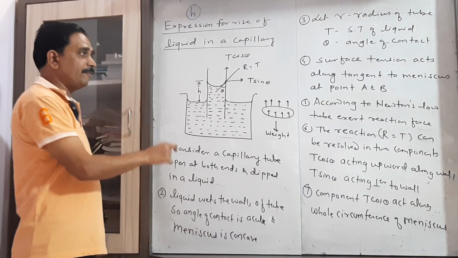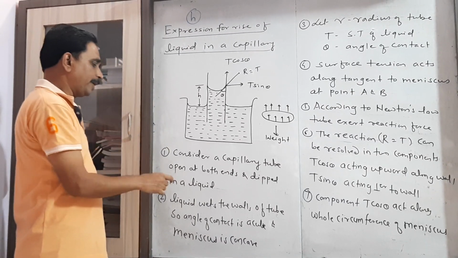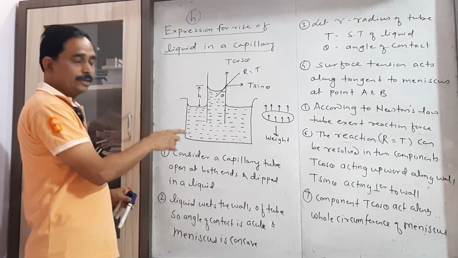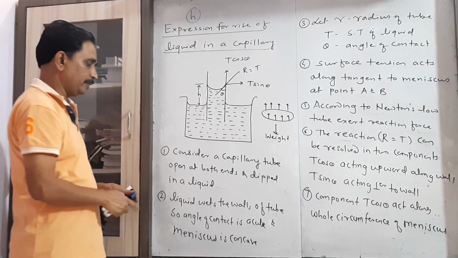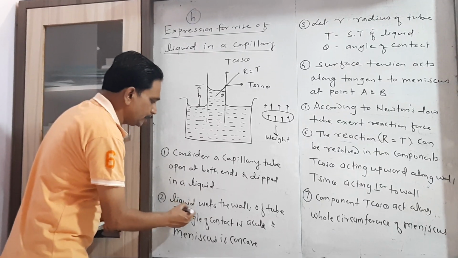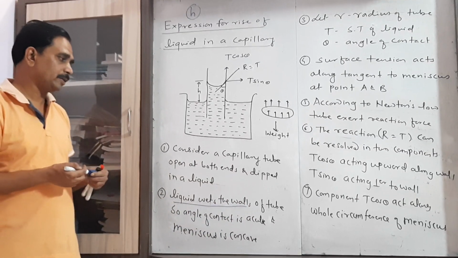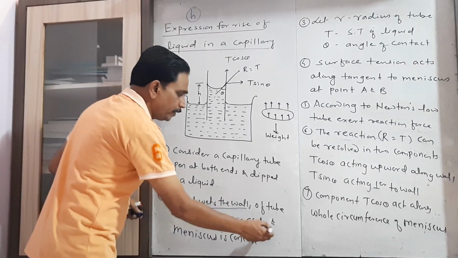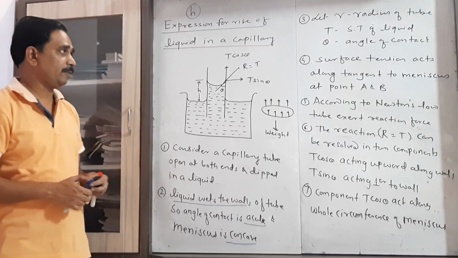As liquid wets the solid walls of the tube, the angle of contact is acute and the shape of the free surface is concave. So keep in mind, when we consider a liquid which wets the walls of the tube, the angle of contact is always acute and the meniscus is concave.